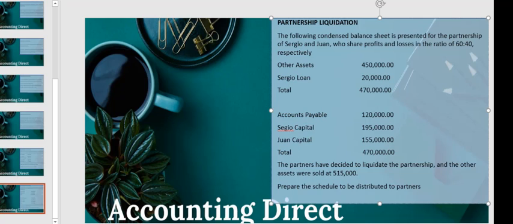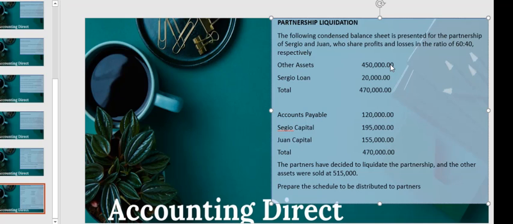The partners have decided to liquidate the partnership, and the other assets were sold at 515,000. So these other assets in an actual balance sheet show a lot of items. What can we see? Land, building, equipment which was used in the business, no longer to be used, having the business being liquidated, so they'll be selling it all out. And the creditors, of course, as prioritized before partners, and the partners will be receiving the receipts of that selling.